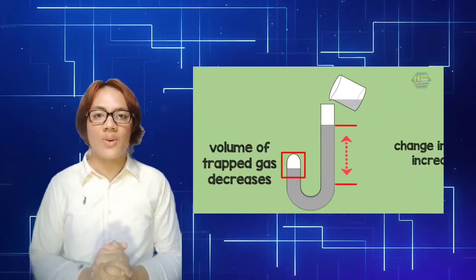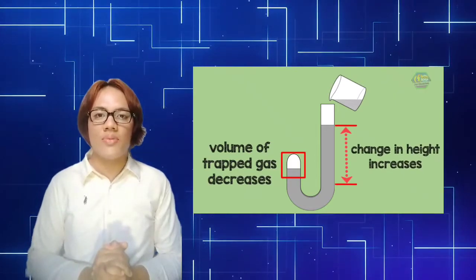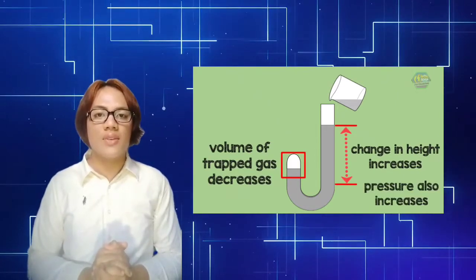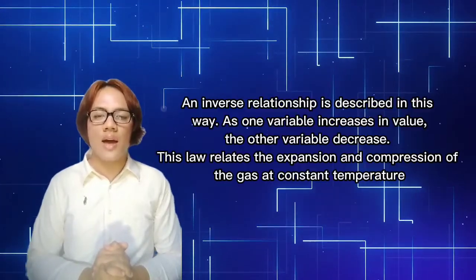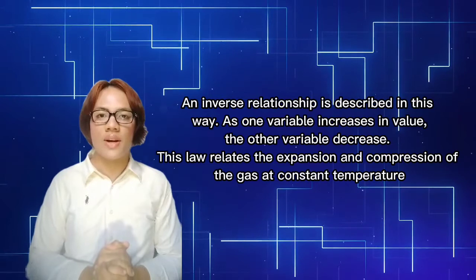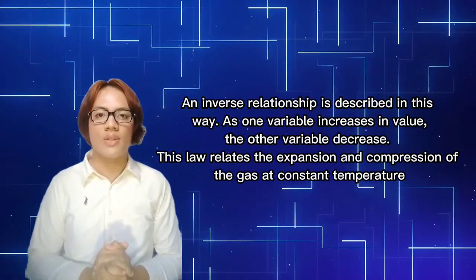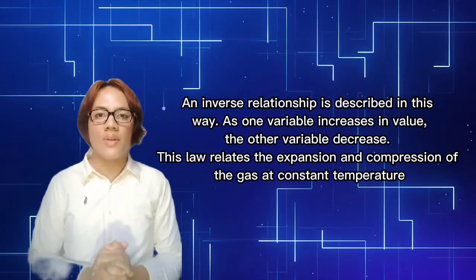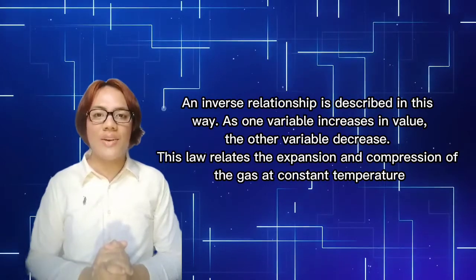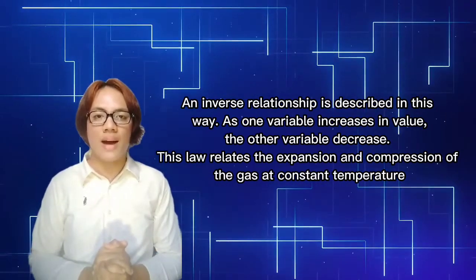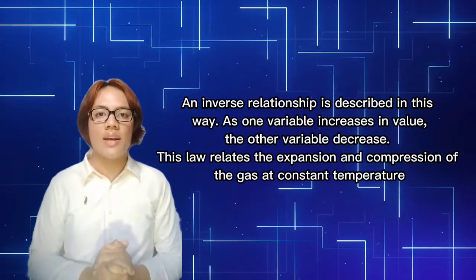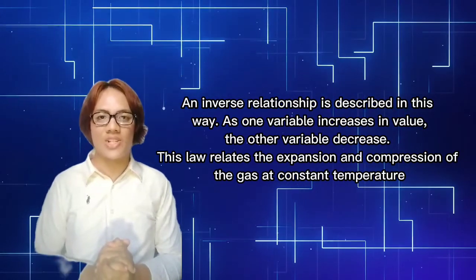He finally concluded that the volume of a fixed amount of gas is inversely proportional to the pressure when the temperature is kept constant. An inverse relationship is described in this way: as one variable increases, the other variable decreases. This law relates the expansion and compression of the gas at constant temperature.